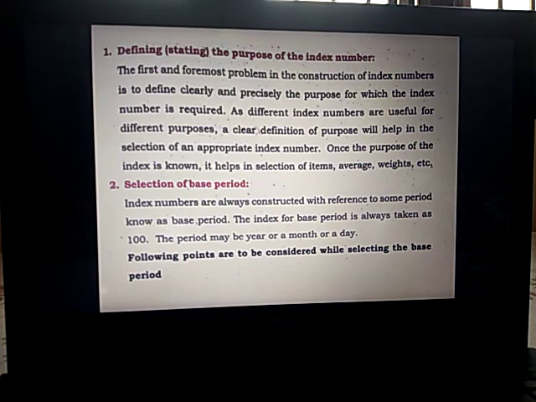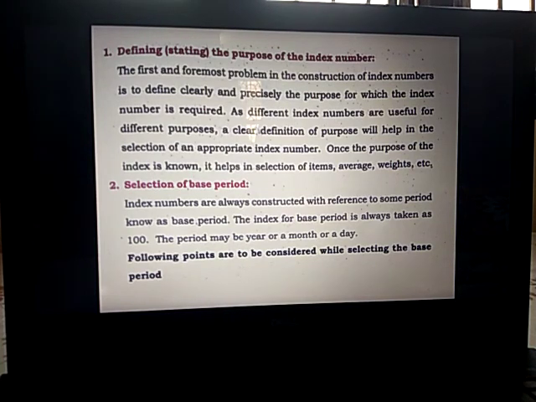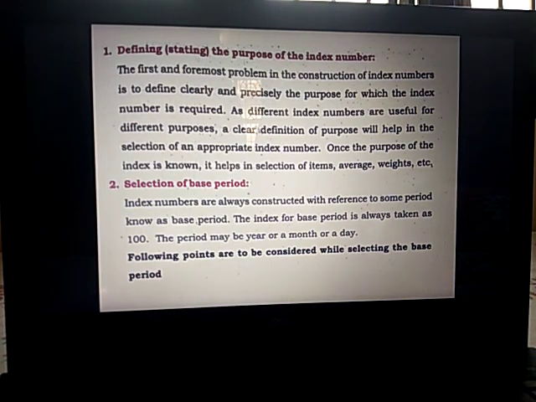The second step is selection of base period. In the previous class, we had discussed what the base period is. The year selected for the comparison is called the base period, and the year for which the comparisons are required is called the current period. So, selection of the base period. Index numbers are always constructed with reference to some period known as base period. The index for base period is always taken as 100. The period may be a year or a month or a day.